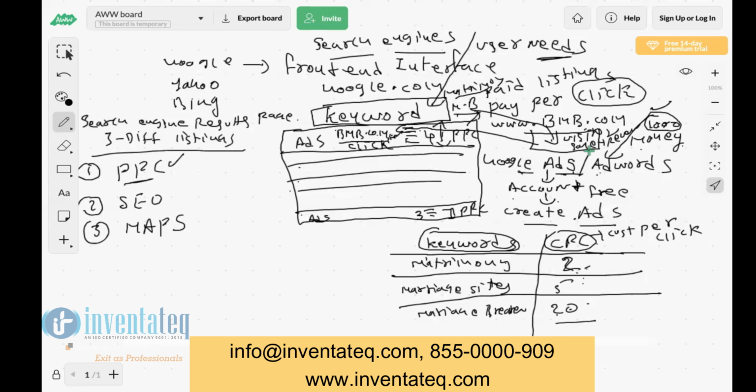In PPC, the conversion rates will generally be from 3 to 10%. So if you get 100 clicks, 3 to 10 people will convert.